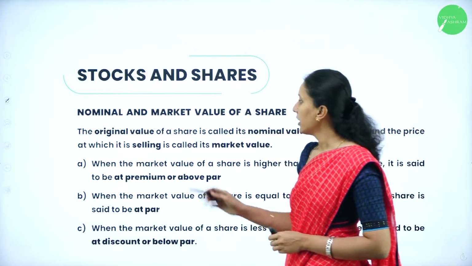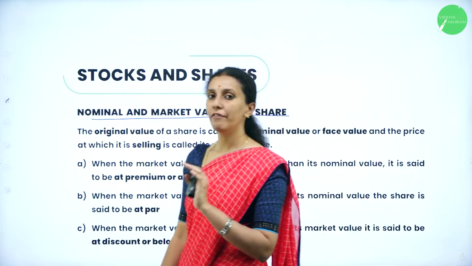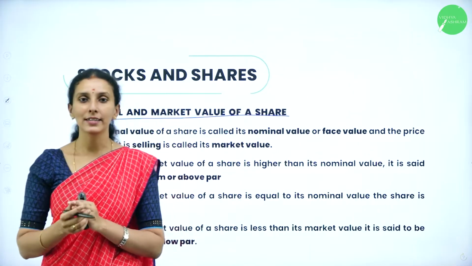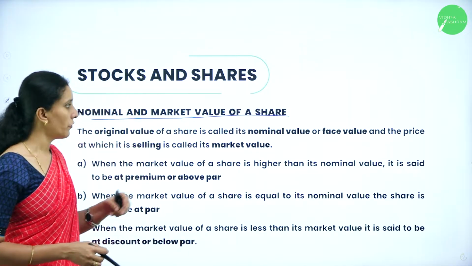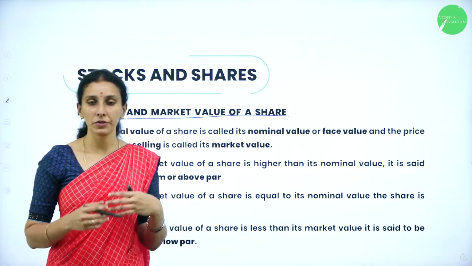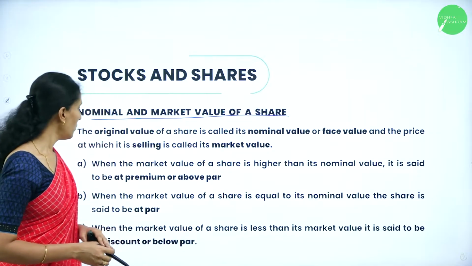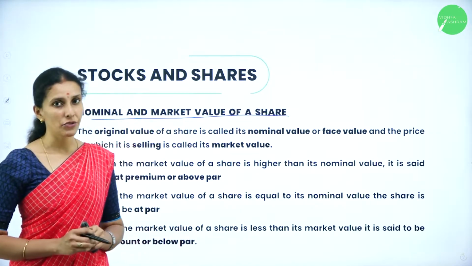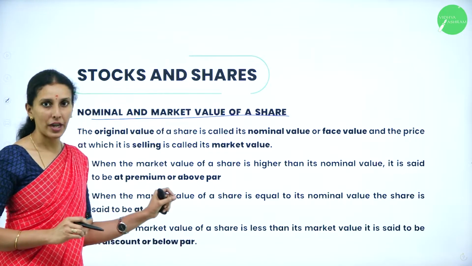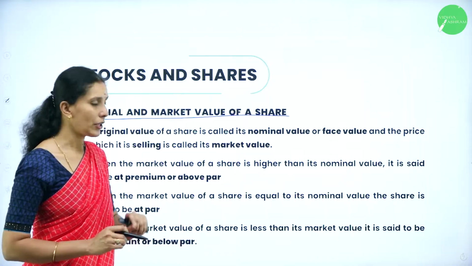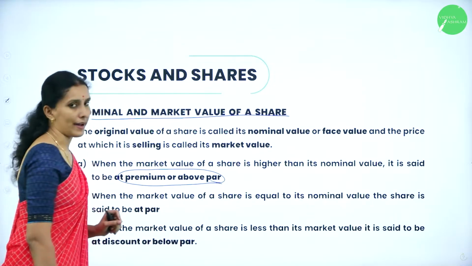Next we have the nominal and market value of a share. The original value of a share is called the nominal value, or sometimes it is also called the face value. The price at which a share is selling when you sell it is called the market value. Now, let's see the relation between the market value and the nominal value, that is the face value. When the market value of a share is higher than the nominal value, it is said to be at premium or above par.